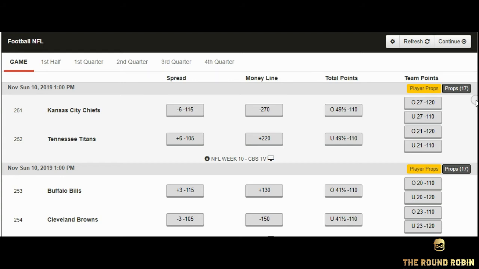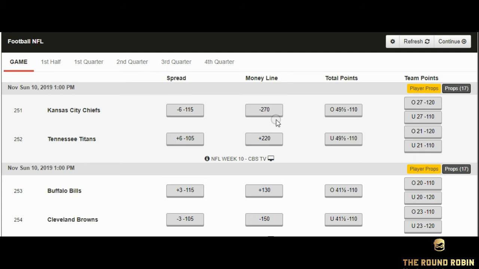Betting the total odds is a good way of betting on a game without caring if a team wins or loses. You only care about the total score. Absolutely right. We're going to ignore this prop bet because that's for the advanced. We'll get back into that in some of our later series, so keep following along.